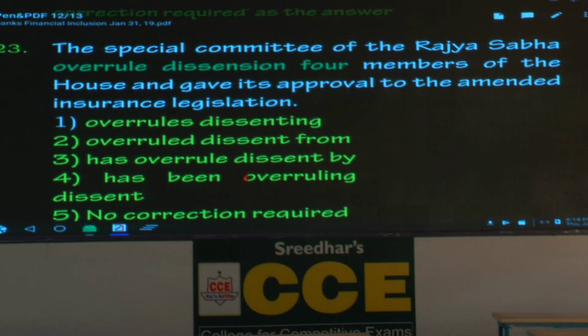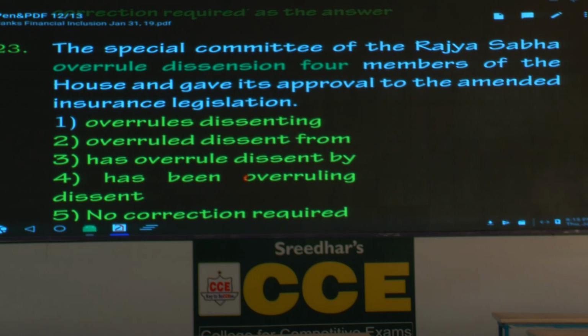Now questions 23 to 25, what do they deal with? Phrase replacement. All the three are easy, provided you are into reading the newspapers. Very simple. The special committee of the Rajya Sabha overruled dissension 4 members. At the outset, does it sound grammatically correct? Mark it wrong. Of the House and gave its approval to the amended insurance legislation.